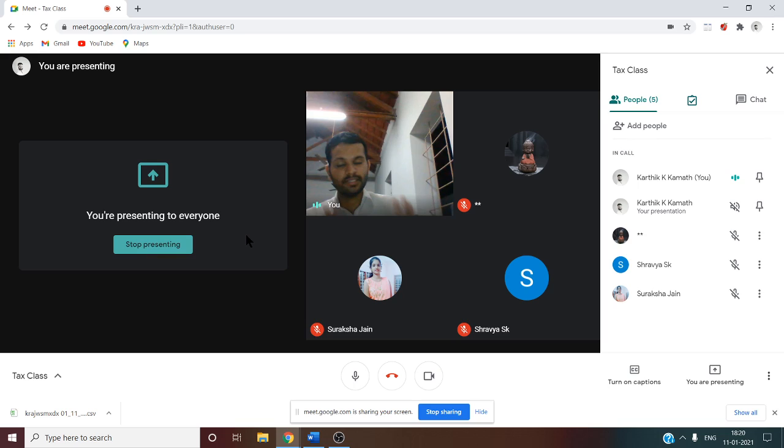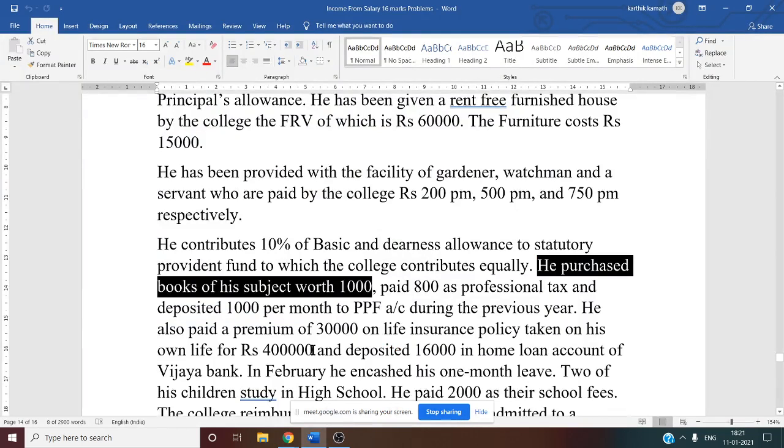Next thing, he purchased a book of his subject worth 1,000. Whether this book is taxable or not, we have to see while solving the problem. It is not taxable. Next, paid professional tax 800. The rule is up to 2,500 per annum it is allowed as a deduction.